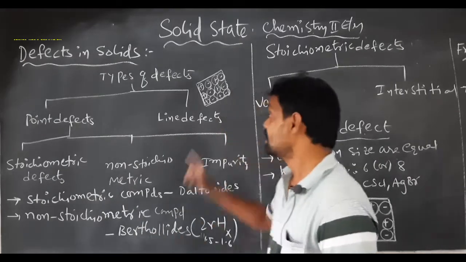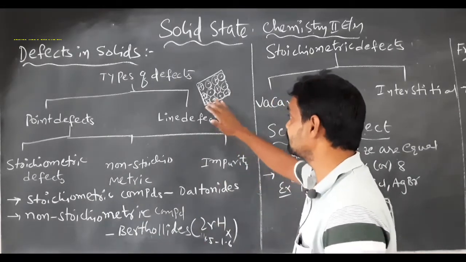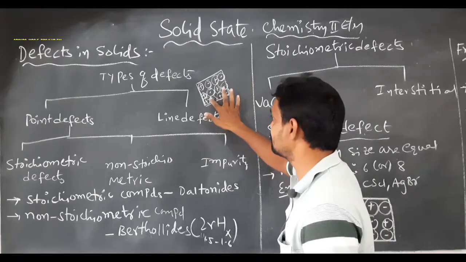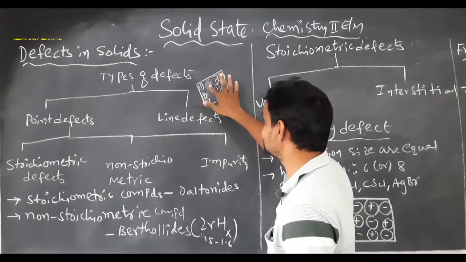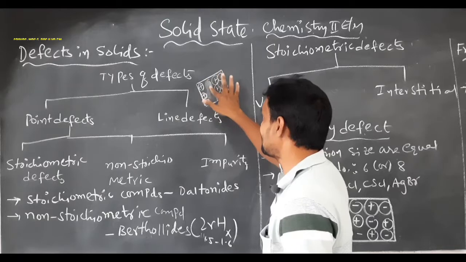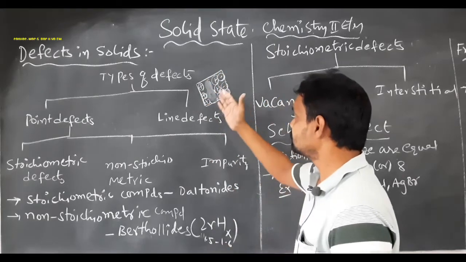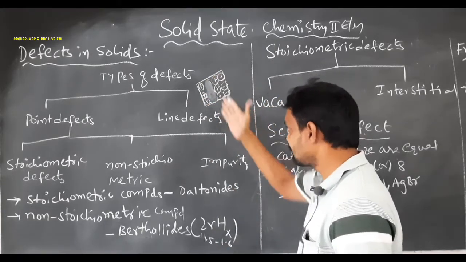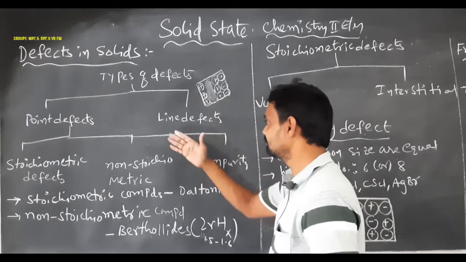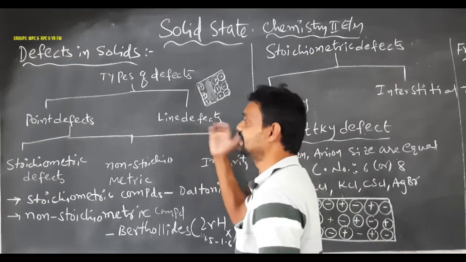Okay, student. Line defect means any one row or column is missing. For example, here this column is missing from the crystal lattice. Due to the missing of that column, the arising defect is called a line defect.